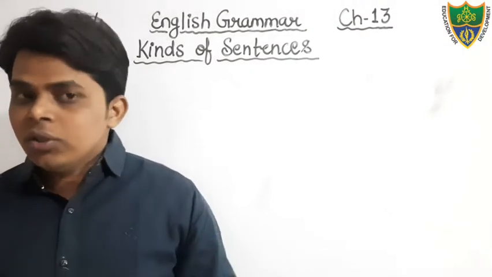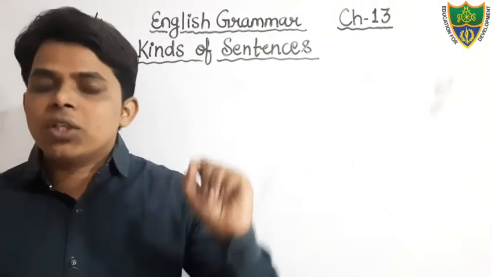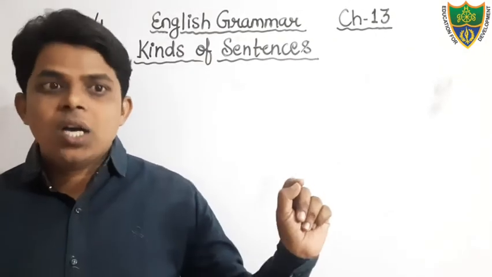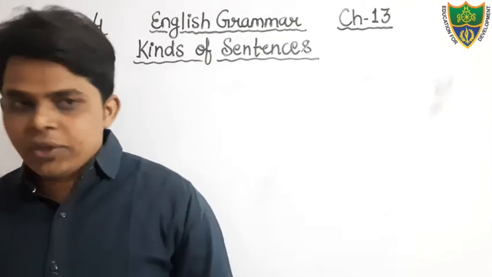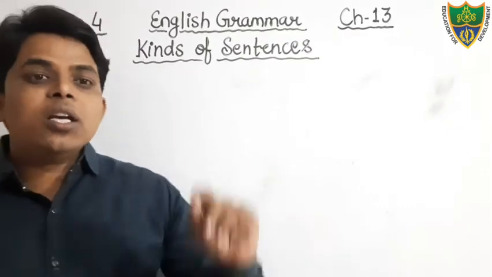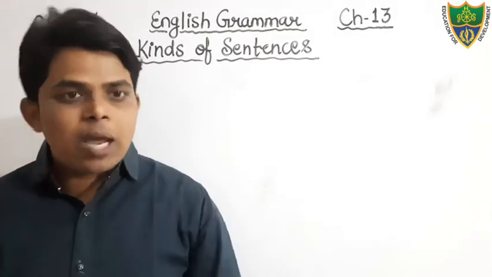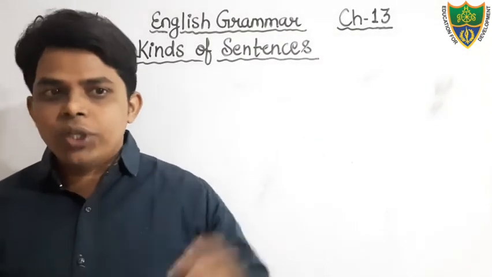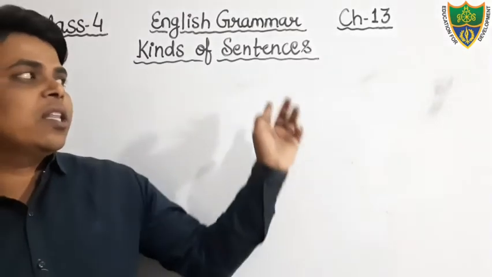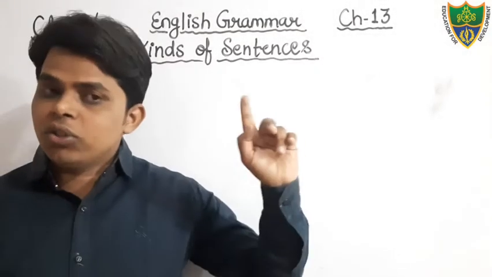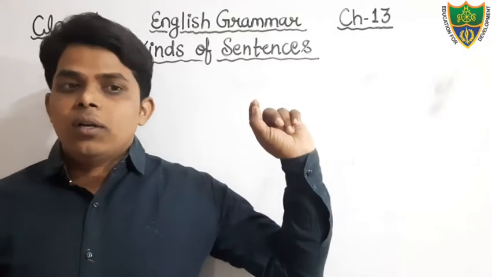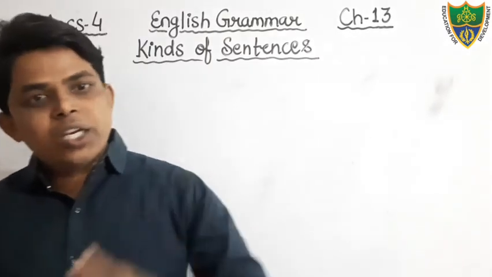Dear students, in the previous class, I have taught you what an assertive sentence is. I have told you that an assertive sentence is also known as a statement sentence, or a declarative sentence. An assertive sentence always starts with a capital letter and ends with a full stop. And I have also told you that there are 2 types of assertive sentence: affirmative sentence and negative sentence.